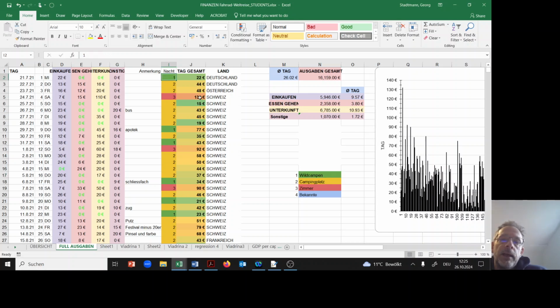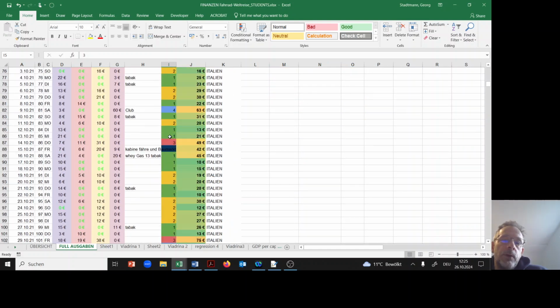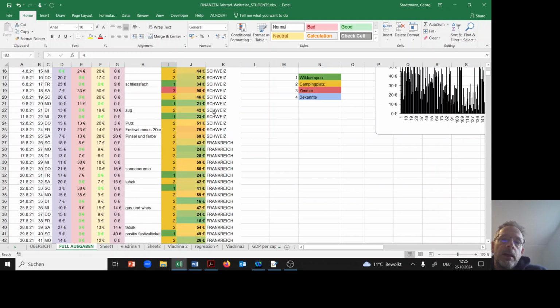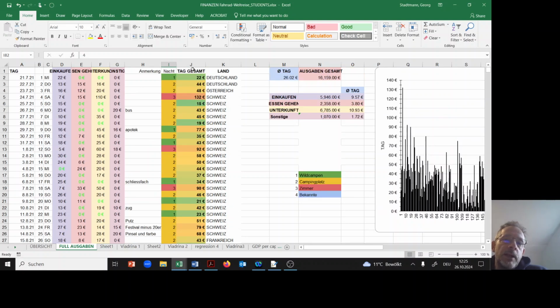It's a 1. A camping site is a 2. A private room, red, that's a hotel room, like a Zimmer. And blue, there are only a few blue nights here, sleeping at a friend's place in a private apartment. This is more or less the information we will use in the end.